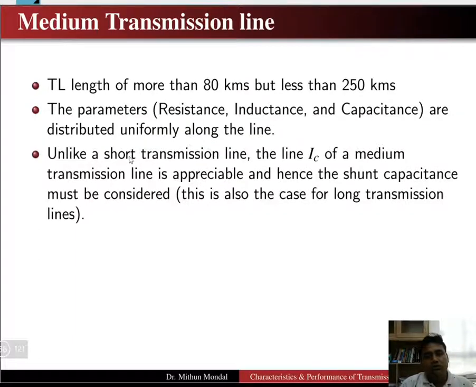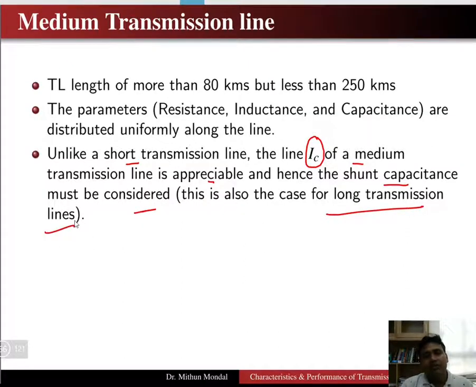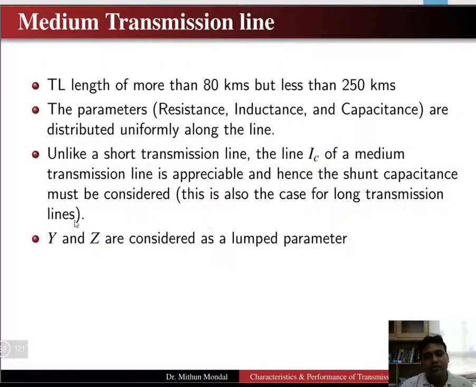Now we have seen that in the short transmission line the charging current, which is IC, was neglected because the capacitance effect was less. In the medium line the charging current is appreciable as compared to the short transmission line. Here we will not neglect the charging current, and we will consider the capacitance parameters, that is, the shunt capacitance. This is the same for long transmission lines as well. When we study the long transmission line, there also we will not neglect the shunt parameters, and the capacitance will be taken into consideration.